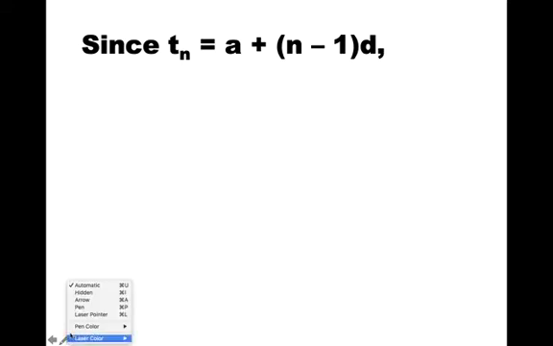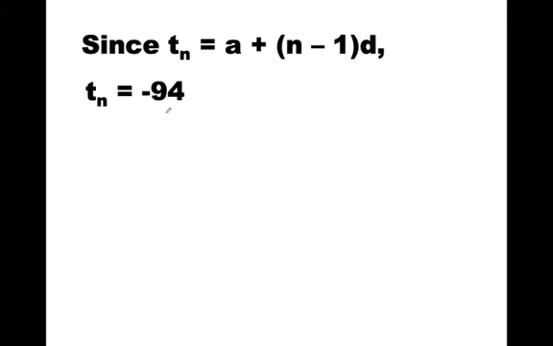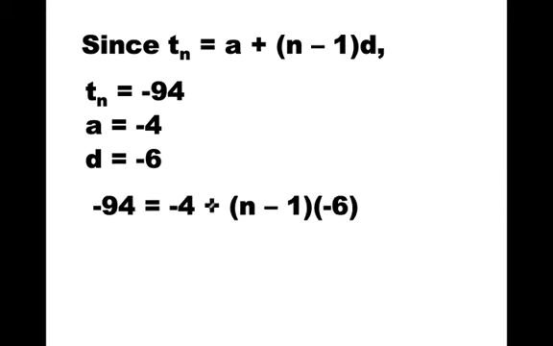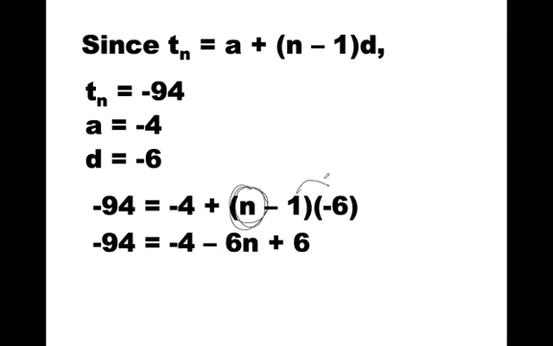So here's my term formula, which we've already studied. I know Tn is -94. a is my -4, my first term. d is my common difference, which was -6 in this case. I plug all the values into the term formula, and I see my only unknown is n. So I can operate on this, just the distributive property.